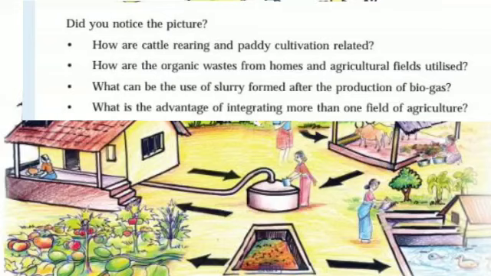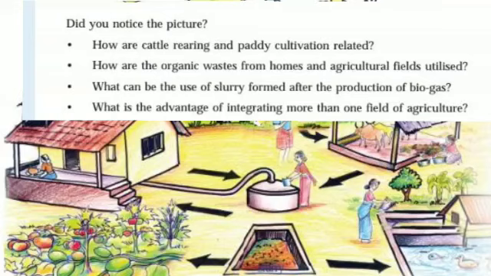Now the next question is, how is the organic waste from the homes and agricultural fields utilized? Organic waste means our vegetable waste, okay, and the waste from the agricultural fields. I told you that there is vegetable farming going on in that picture.